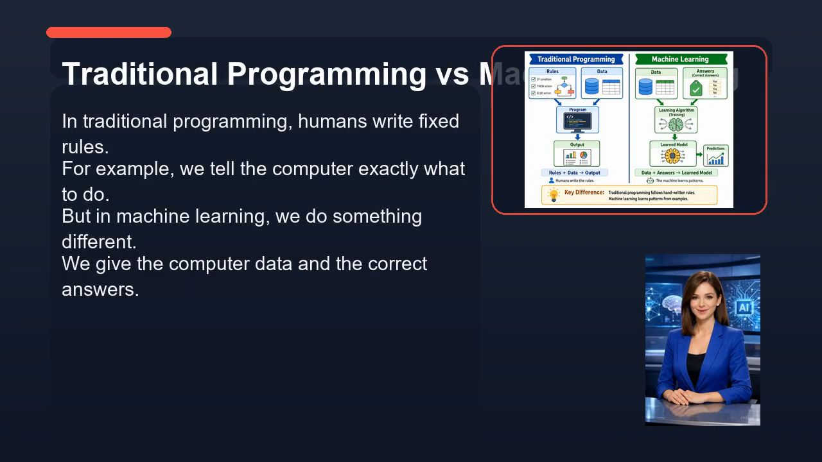Now let's look at traditional programming versus machine learning. In traditional programming, humans write fixed rules. For example, we tell the computer exactly what to do. But in machine learning, we do something different. We give the computer data and the correct answers. The computer studies the data and creates its own pattern-based rule. This is useful when writing exact rules is difficult. For example, recognizing faces or understanding speech is too complex for simple rules.